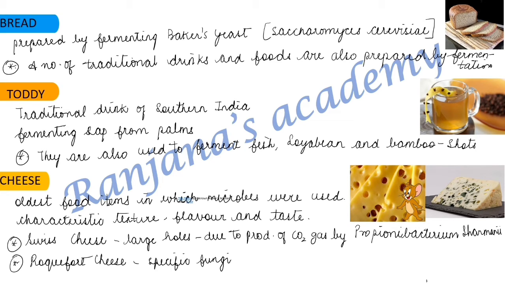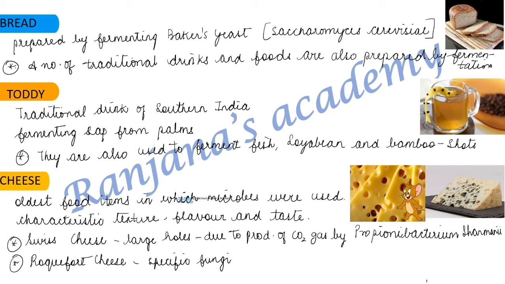The next application of this is in making toddy. Toddy is actually a traditional drink of southern India. It's actually made from palm, that is, we ferment the sap from the palms. Apart from this, microbes are also used to ferment fish, soybean, and bamboo shoots.